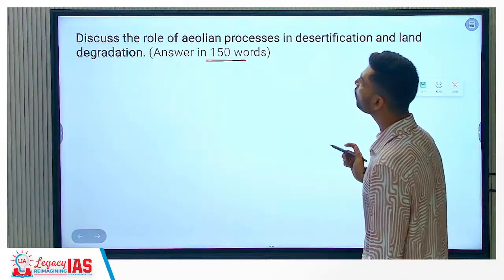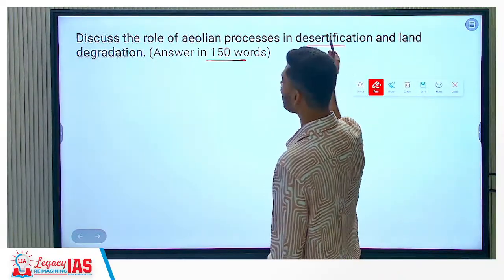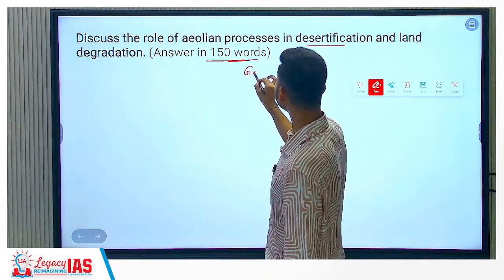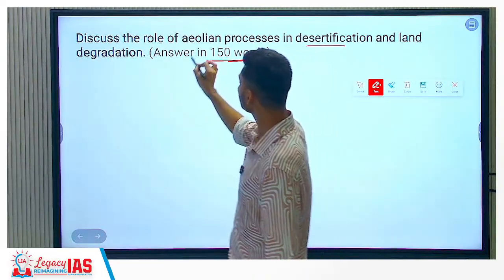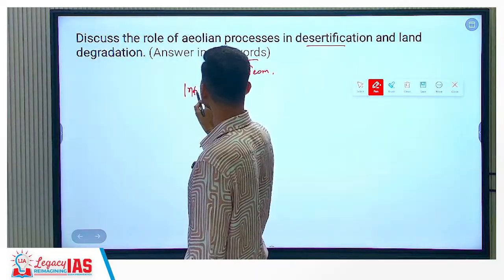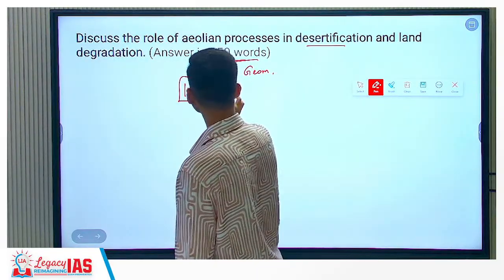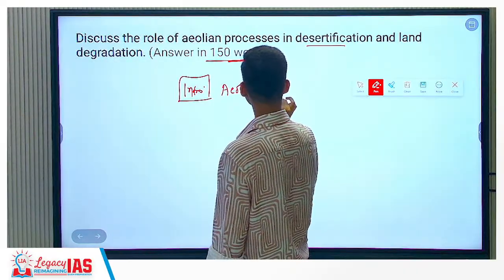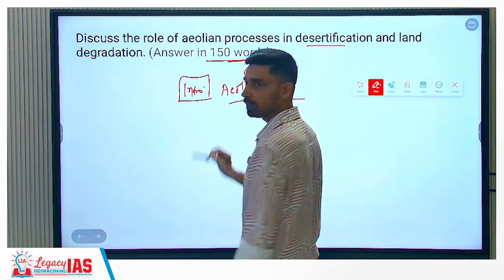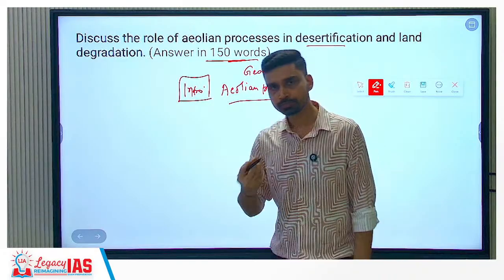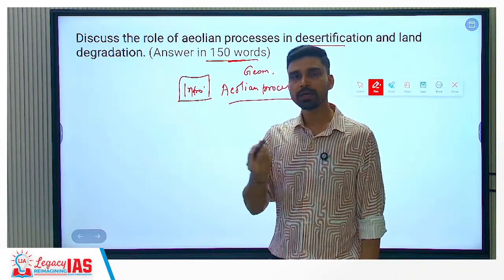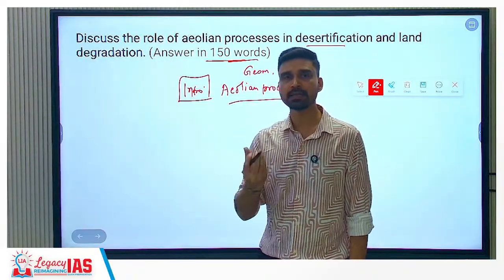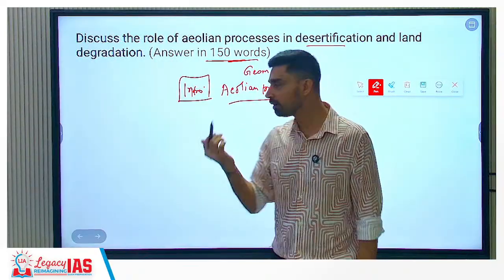Third is: discuss the role of aeolian process in desertification and land degradation. Again, a core geography question coming from the geomorphology section. The best way to start the answer is in the introduction, where you define what aeolian process means. Aeolian process refers to the erosion, deposition, and also the movement of particles that is largely done by wind motion.